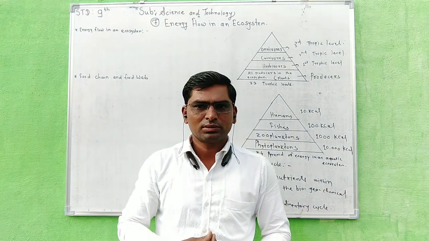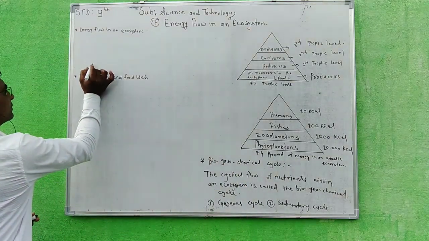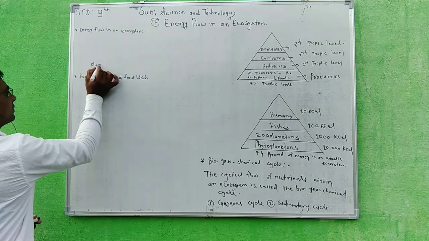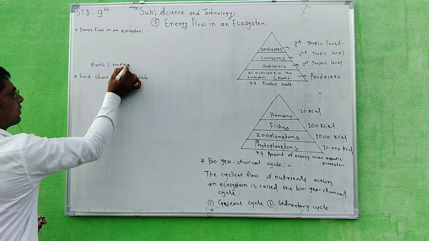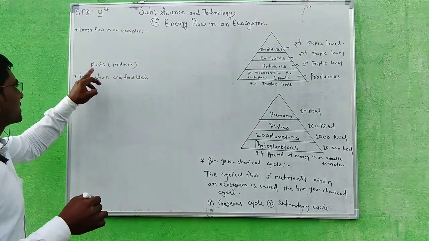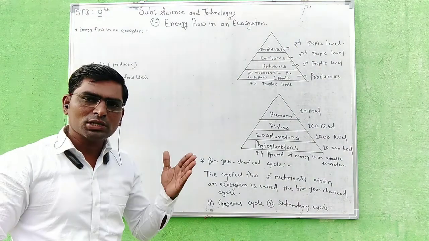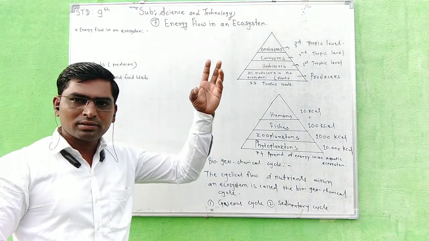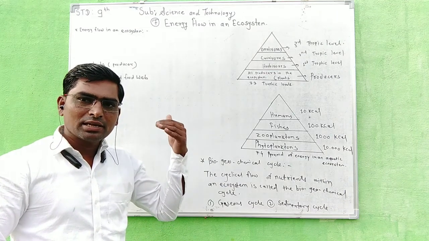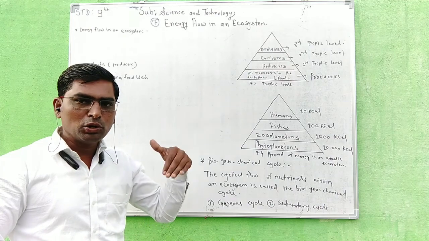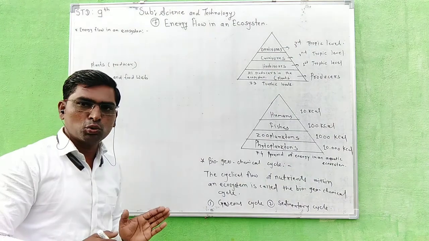Now first is a producer. Plants are called producers. Why are plants called producers? Because plants take sunlight energy and convert this energy into food. That's why plants are called producers.